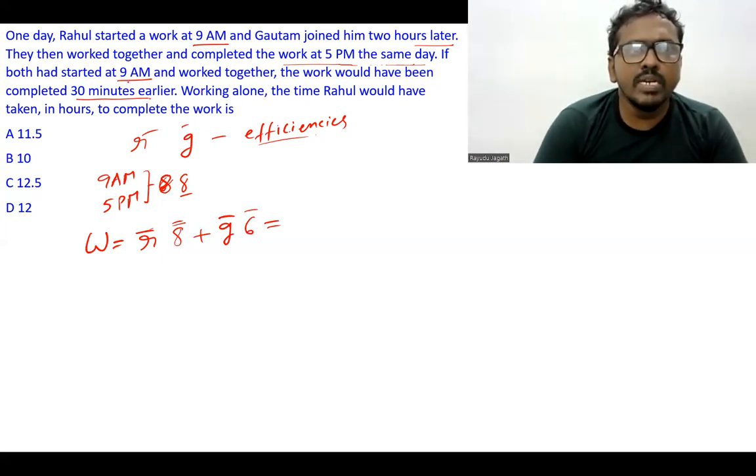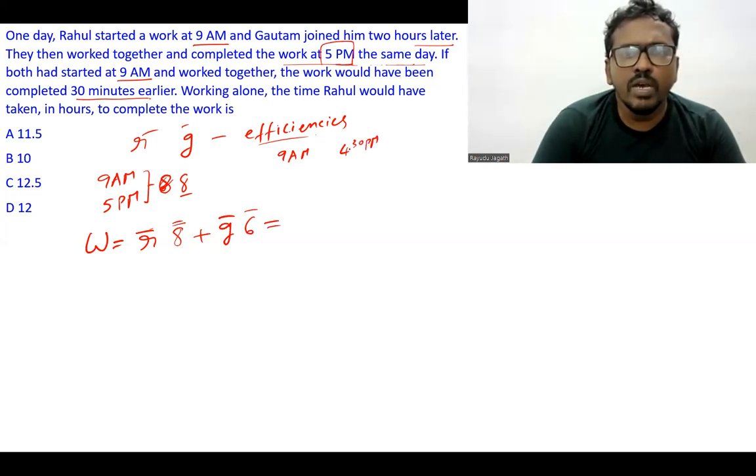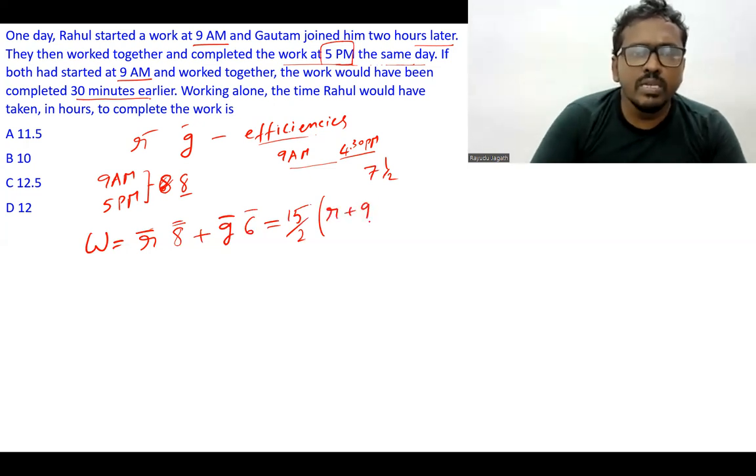If both had started at 9 a.m. and worked together, the work would have been completed 30 minutes earlier. Earlier it was completed at around 5 p.m. Now half an hour earlier means at around 4:30 p.m. the work would have been completed. So 9 to 5 is how many hours? 8 hours. Minus half, 7.5 hours. 7.5 hours is nothing but 15 by 2. So 15 by 2 when Rahul and Gautam together work. So this is the equation.